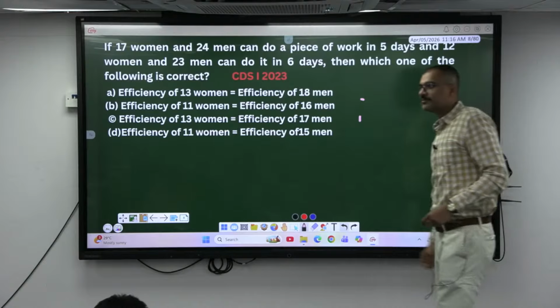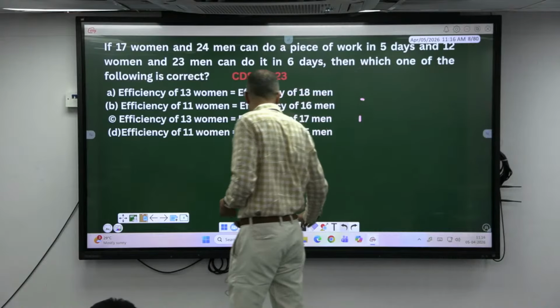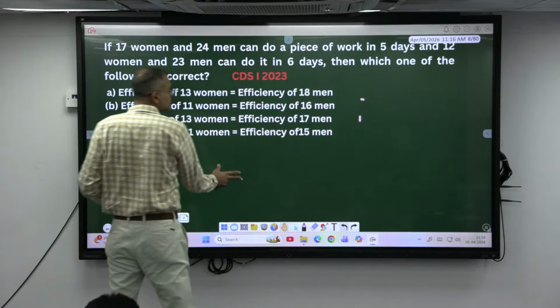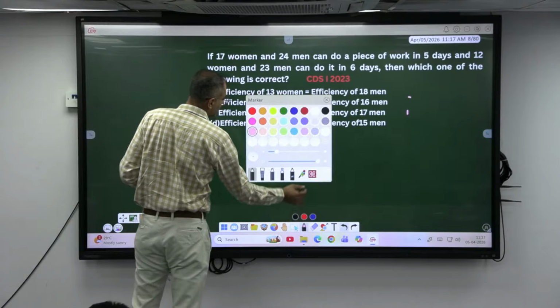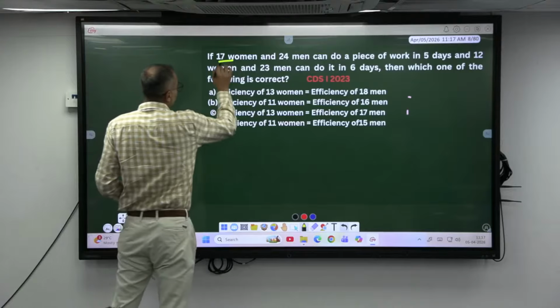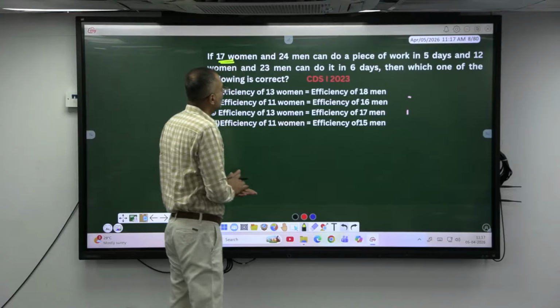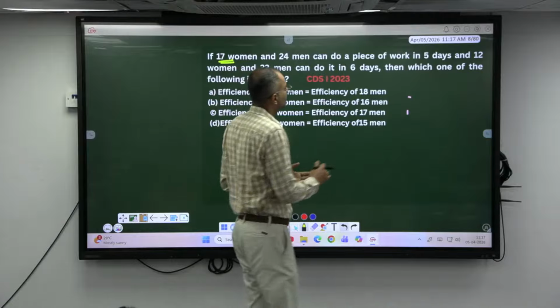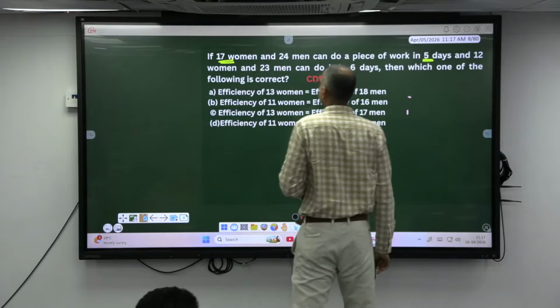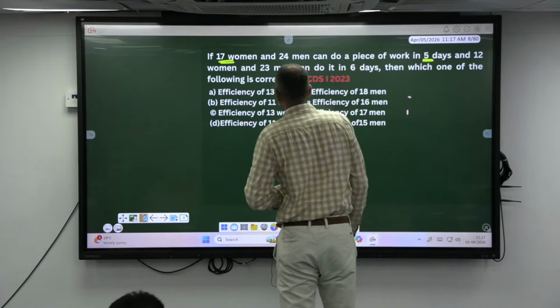How many women have to work here? And 24 men can do a piece of work in how many days? 5 days. Okay. 12 women and 23 men can do it in how many days? 6 days.